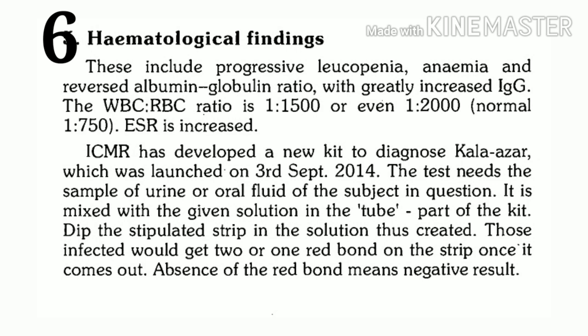Those persons who are infected show a red band on the strip, which may be one red band or two red bands. Presence of one or two red bands on the strip means the test is interpreted as positive, and if you don't find red bands on the strip, it is considered negative. There are several tests, but the most commonly used, as we said, is the RK39 dipstick test.